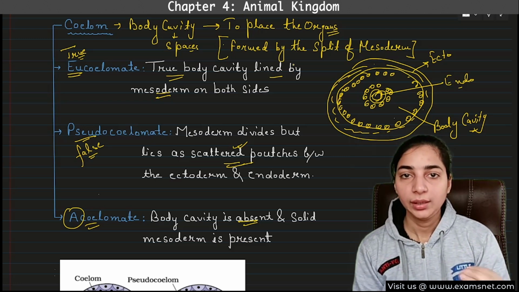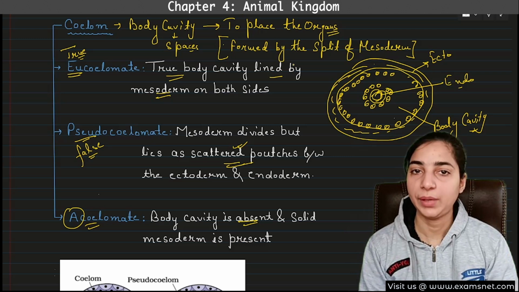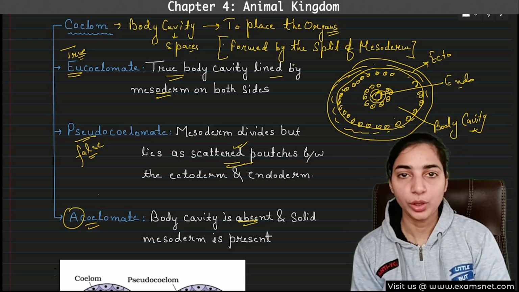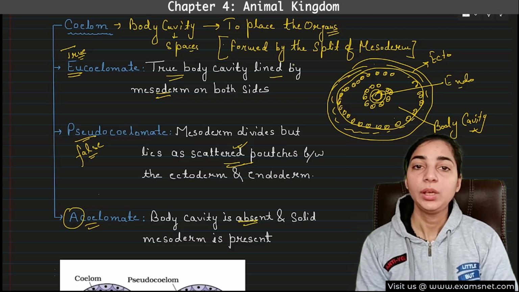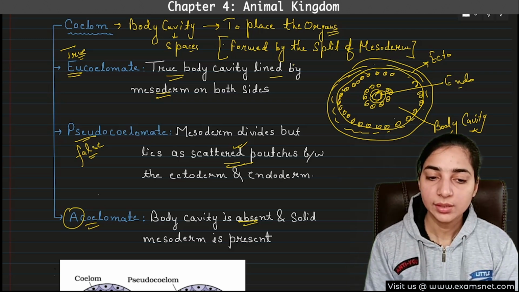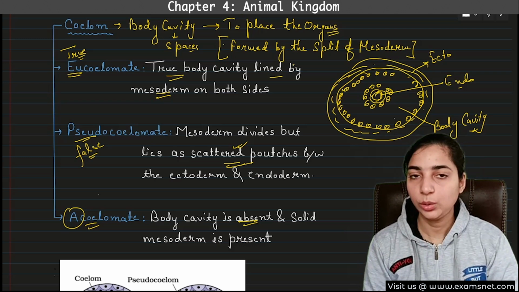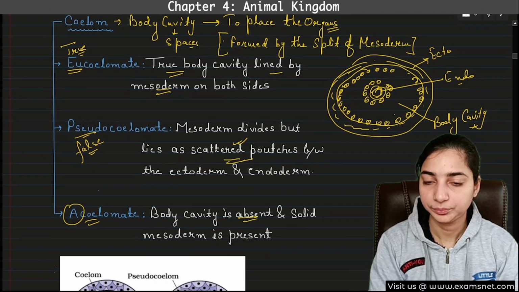Can you guess? Definitely we know that in the case of Porifera, coelom cannot be present. Why? Because in Porifera there are no germ layers. There are no ectoderm, no endoderm, no mesoderm. So there is no chance of coelom in Porifera. So Porifera will be one of the examples. Let's write it down here.